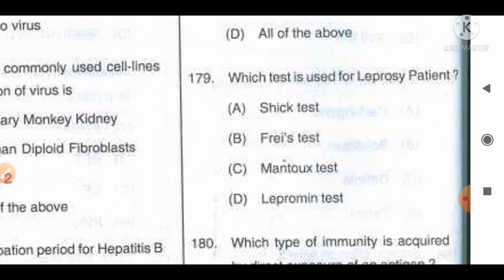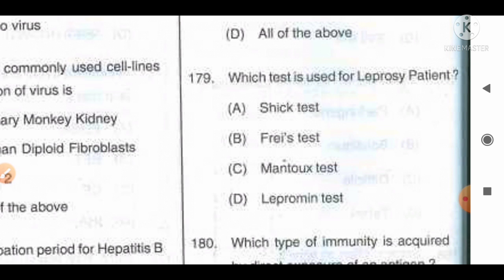Which test is used for leprosy patients? Option A, Schick test; B, Frei's test; C, Mantoux test; D, Lepromin test. Regarding the tests: Schick's test is the susceptibility test used for diphtheria.